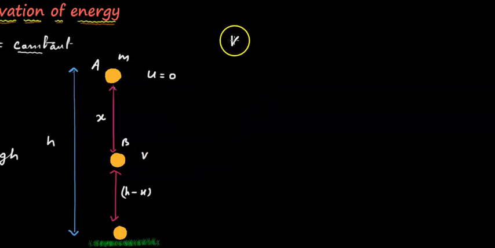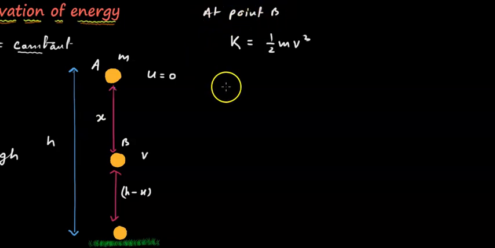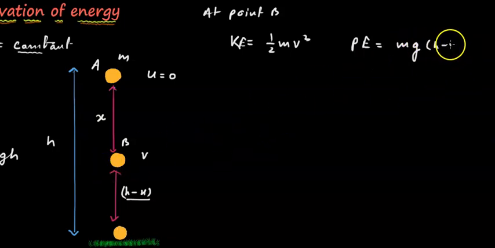The kinetic energy will be half mv square, because at point B the velocity of the body is v. Now what will be the potential energy? Think about the potential from the ground. This is the height where the body is. So the potential energy is mg, and the height will be h minus x. So we can write mgh minus mgx.